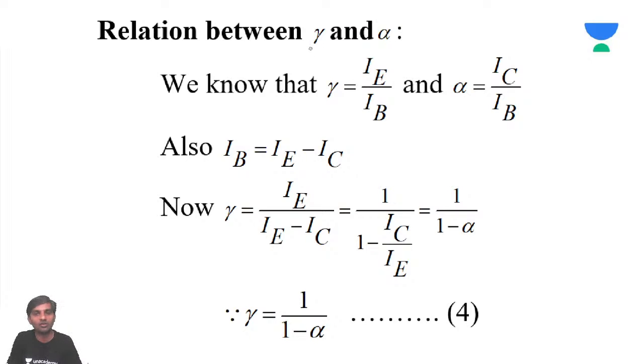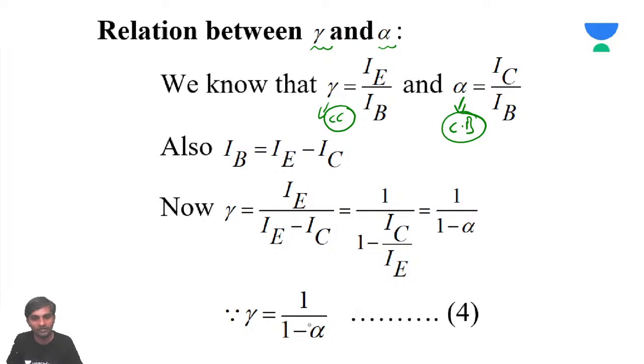So now how to find out the relationship between gamma and alpha. We know that gamma is going to be IE by IB, and alpha is IC by IE. What is gamma? This is the current amplification factor of common collector. What is alpha? This is the common base current amplification factor. So now we will replace IB by IE minus IC. What we'll get is gamma is going to be 1 by 1 minus alpha.